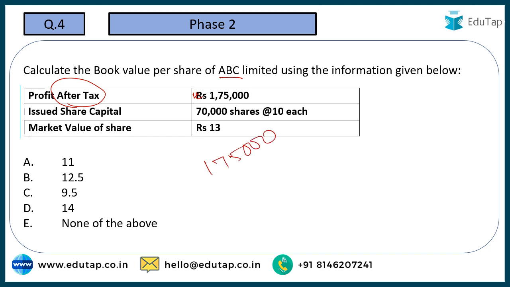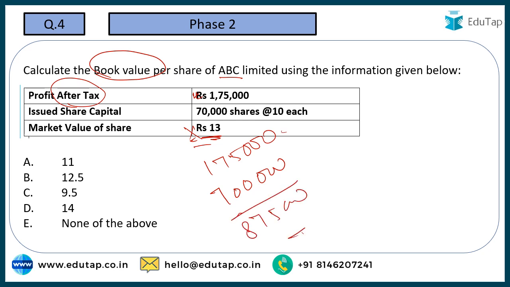Then is the issued shares, the shares which have been issued to the shareholders, they definitely belong to them. So 70,000 into 10, 7 lakh, it belongs to the shareholders. Market value of the share is not relevant when we have to consider the book value, because market value is nowhere shown in the books of accounts. So if we add these things, it is going to become 8,75,000. And we divide it by the number of shares, which is 70,000.